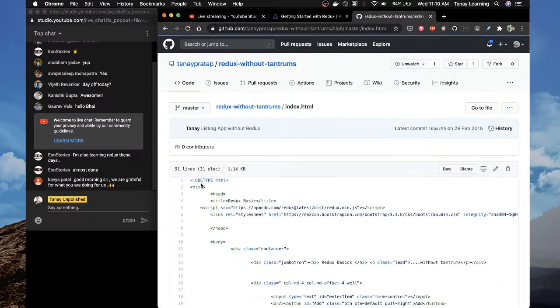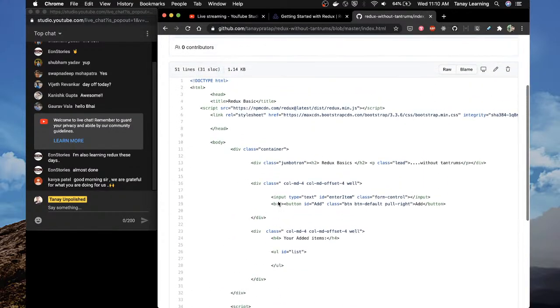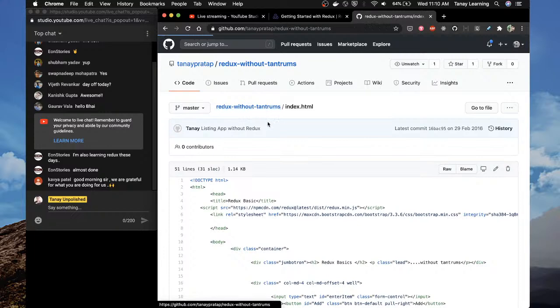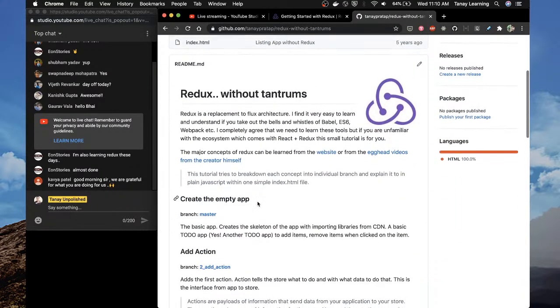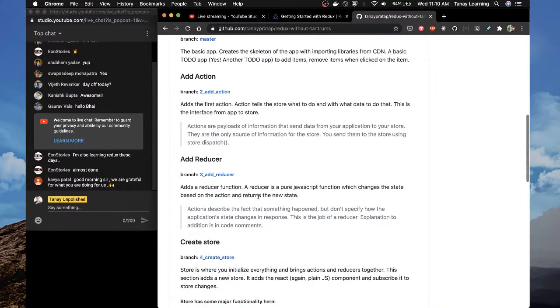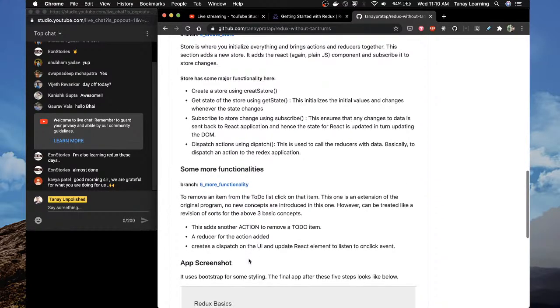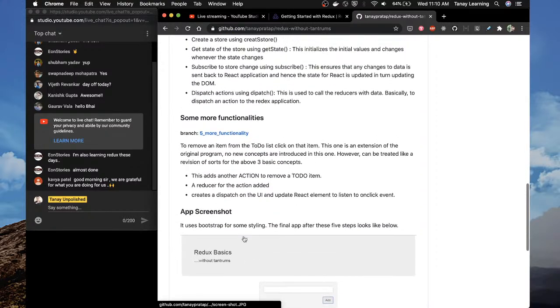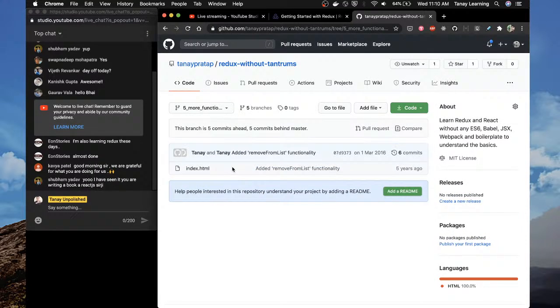I did this entire thing. Okay, it's the code. So website master: create the empty app on master, then add action, then add reducer, then create store, some more functionality. So let's see the final app on branch 5.